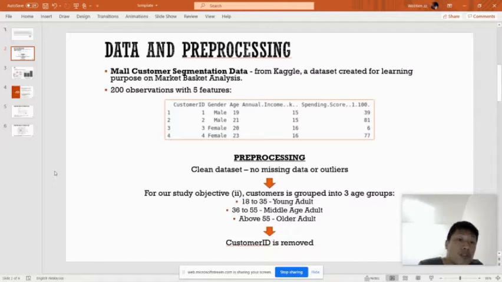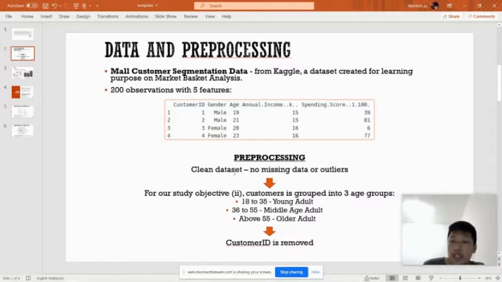Thanks, Xavier. Now that we've explained the objective, next let's look at the data set. The data set is acquired from Kaggle, which is the mall customer segmentation data. This is a data set created for learning purposes on market basket analysis. There are a total of 200 observations with 5 features, which are customer ID, gender, age, annual income, and spending score.